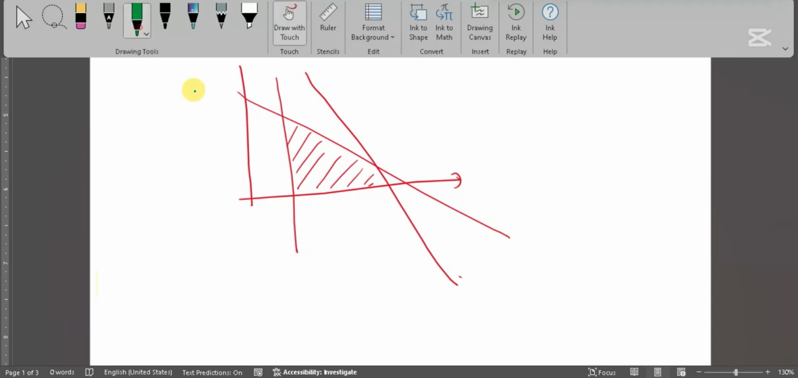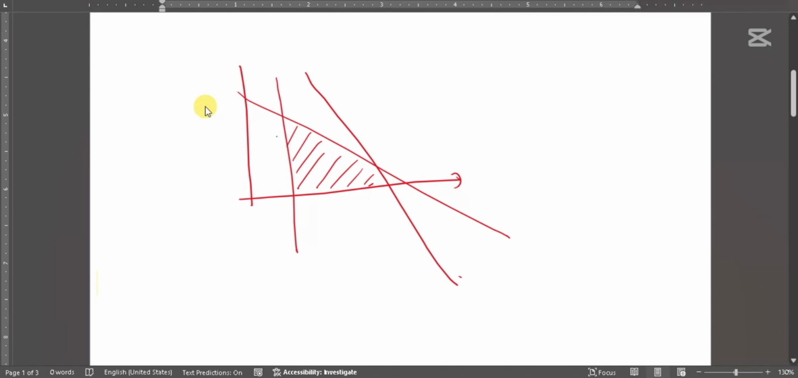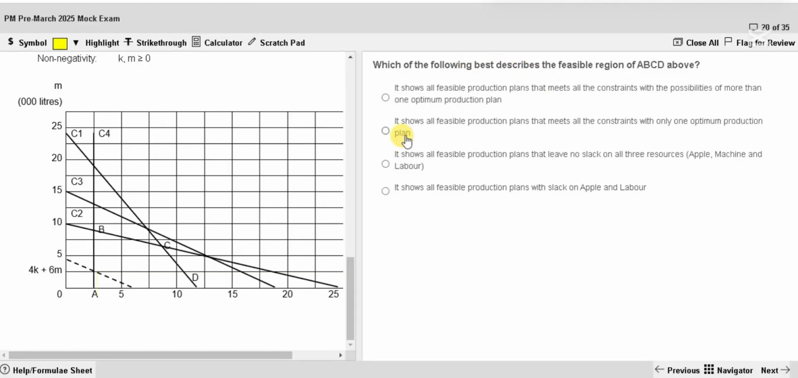Now we will see our objective function formula. It was something like this. See this line, if I keep moving it, it finally passes through one point only. Can you see? The last point is just one point. So in this scenario, we have only one optimum solution. This was the scenario in the question we did. Therefore, the answer is: it shows all feasible production plans that meet all the constraints, with only one optimum production plan.